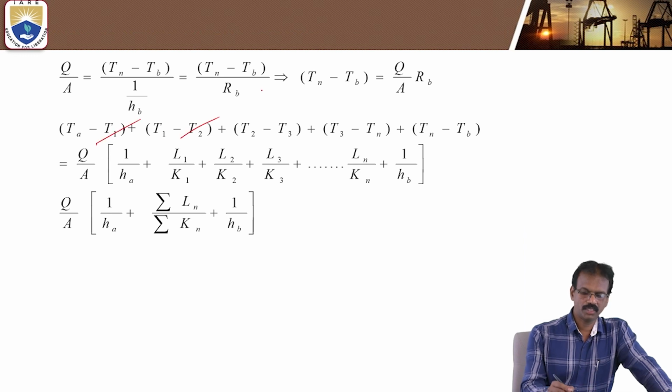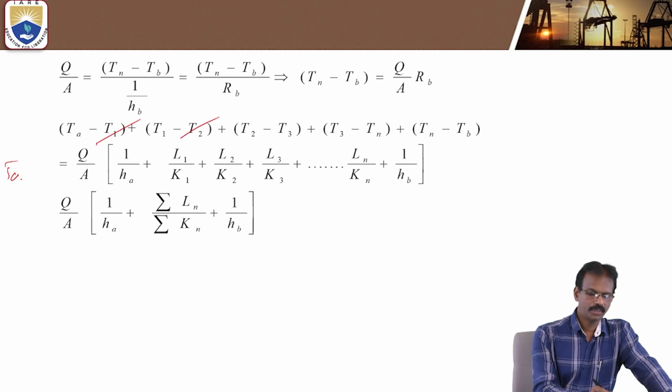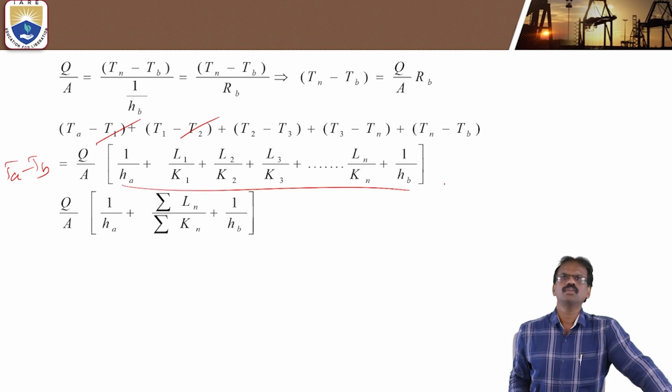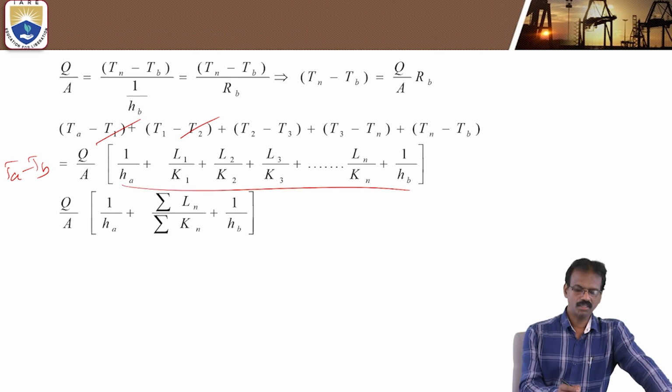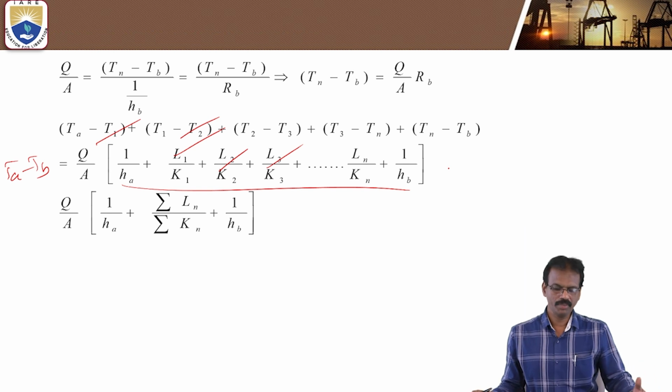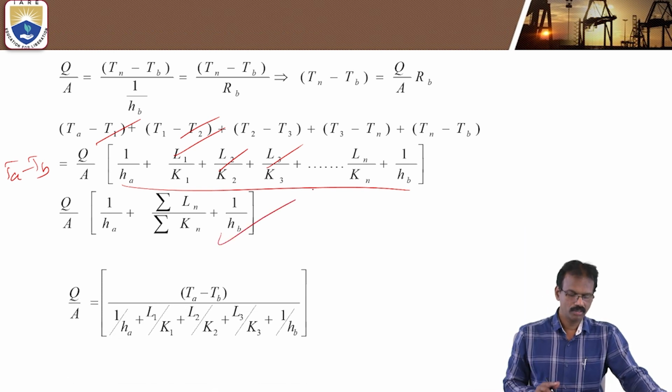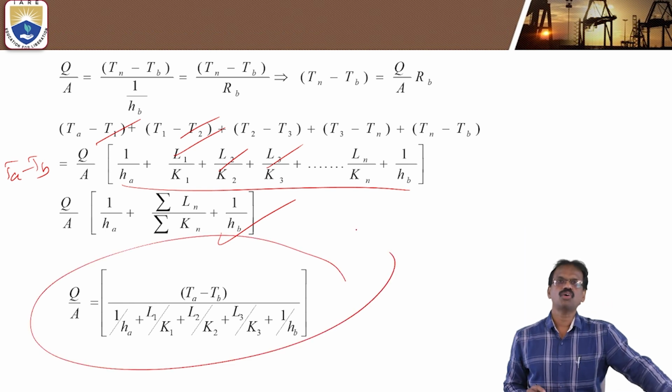Ta minus Tb is equal to Q by A into all the thermal resistances: 1 by Ha, L1 by K1, L2 by K2, L3 by K3. This is plate 1, plate 2, plate 3. Similarly you can add many plates. This is the final formula for the composite slabs.